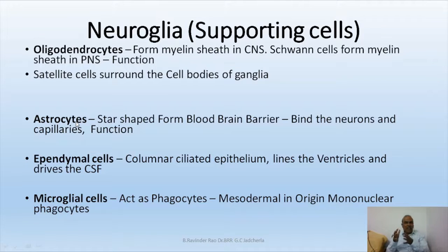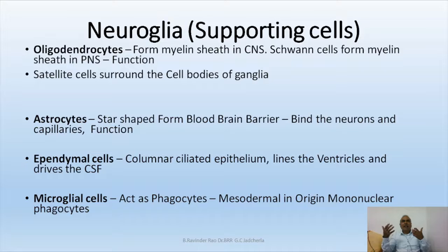Astrocytes are those cells which are located in between the neurons, among the neurons in the neuroglia, and they have several processes, extensions of their cytoplasm. These are attached with one another, forming a network-like structure. With these processes, on one side, they attach to the blood capillaries.